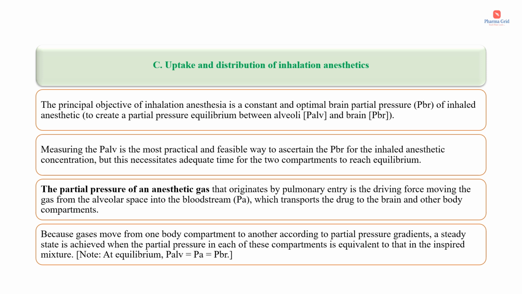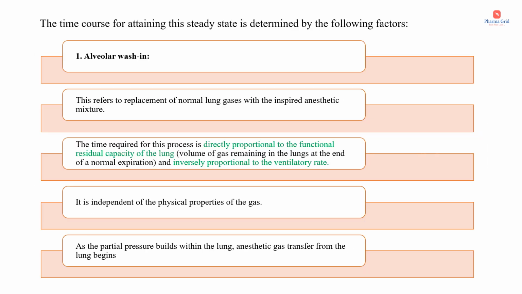So at this steady state, also known as equilibrium, P alveoli will be equal to Pa will be equal to P brain. All these are the partial pressures of alveoli, partial pressure in the bloodstream and partial pressure of the brain respectively. So we have seen in the previous slide, at a steady state, P alveoli will be equal to Pa will be equal to Pbr. And the time course for attaining this steady state is determined by the following factors.